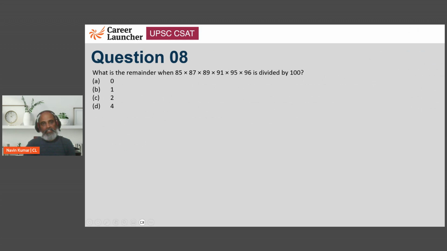Okay, next. What is the remainder when this is divided by 100? So basically 85 is a multiple of 5, 95 is a multiple of 5, and 96 is a multiple of 4. So when we multiply all of them, we can say that this product of these 6 numbers will have 2 zeros at the end for sure.